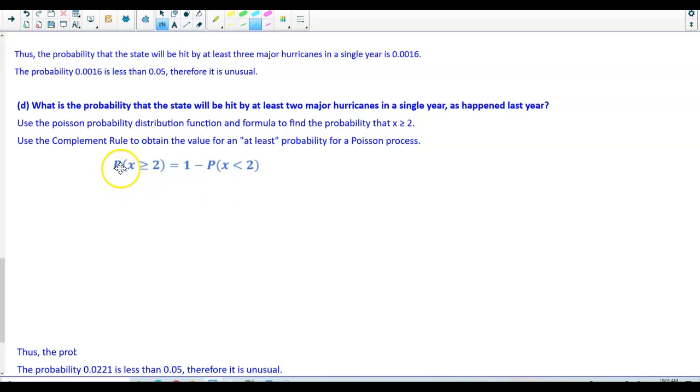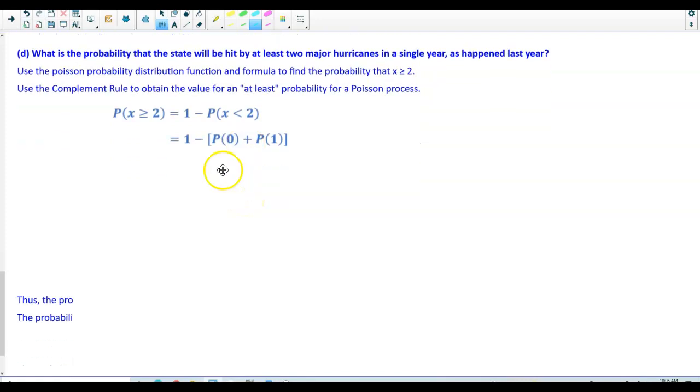So, the probability of x being greater than or equal to 2 is equal to 1 minus the probability of x being, what's the opposite of greater than or equal to 2? It is less than 2. So, it's going to be 1 minus the probability of 0 plus the probability of 1 because we cannot include the value of 2 because it doesn't have an equals underneath that inequality sign.